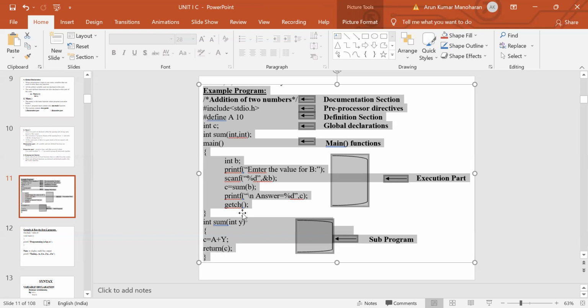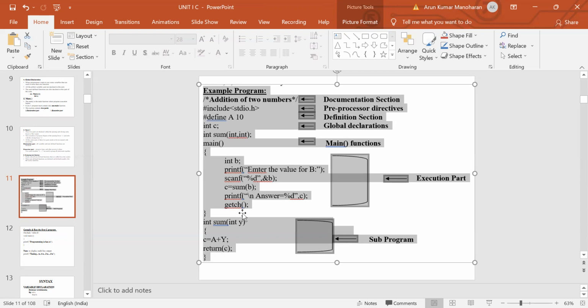So double backslash is a single line comment, and a single backslash followed by an asterisk symbol, and an asterisk symbol followed by a backslash, so this is a multi-line comment. All the statements that are written inside the comment will not be executed by the compiler. So the compiler will ignore these statements.